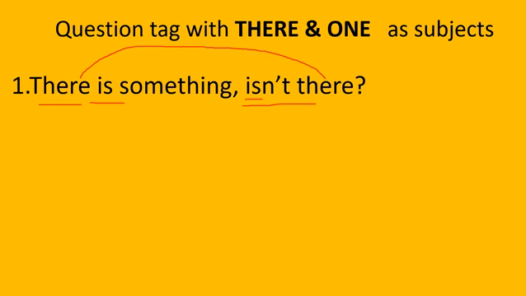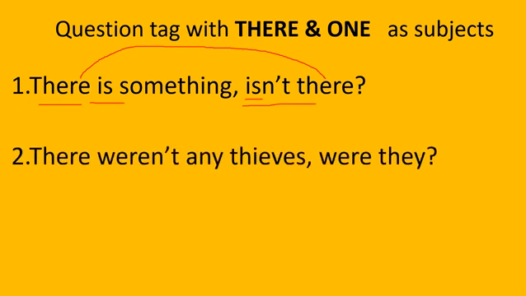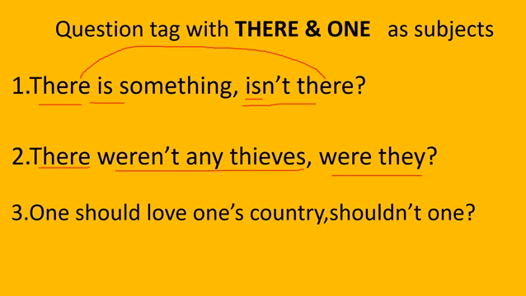Next one. There weren't any thieves. Here also the subject is there, but this is a negative statement, so we should write the positive question tag. Okay. Third one. One should love one's country. In this sentence, subject is one. Auxiliary is should. This is a positive statement, so we should write shouldn't one. The same subject is repeated in the question tag.